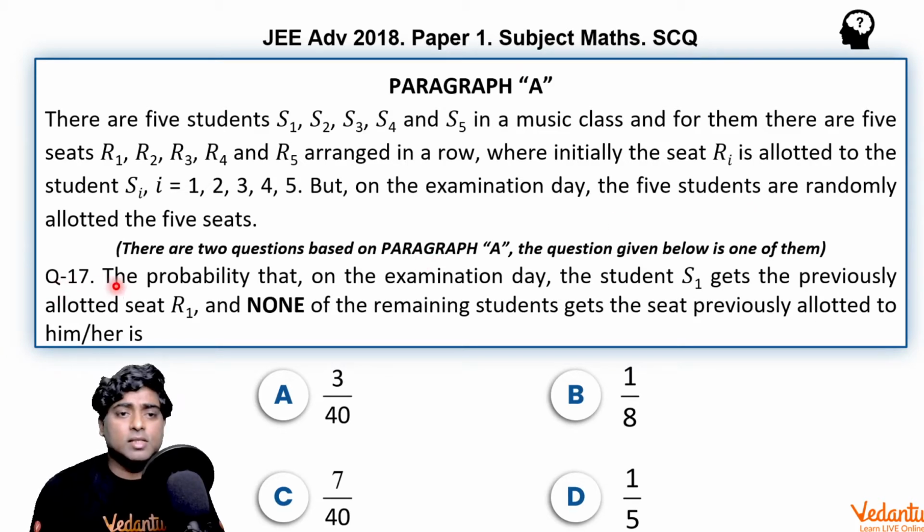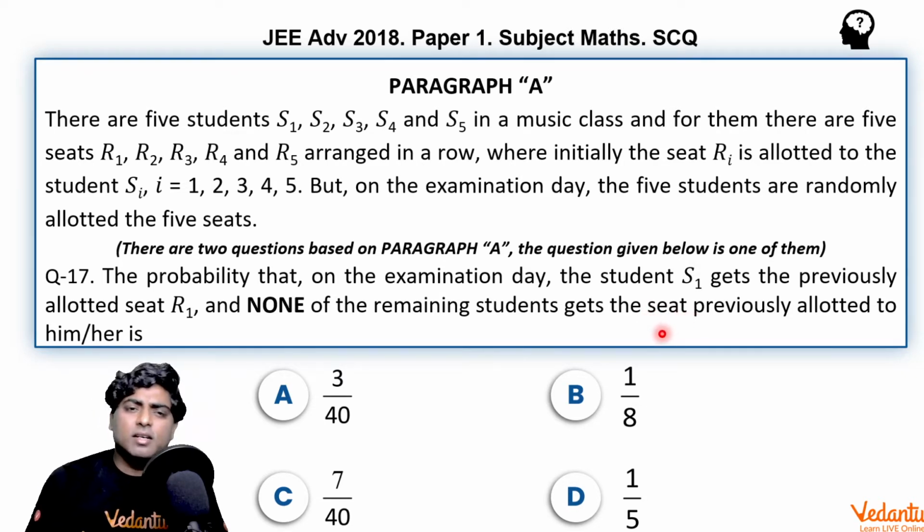Now the first question in this paragraph is the probability that on the examination day the student S1 gets the previously allotted seat R1, means S1 goes to its own place. We have to find the probability of it, and also of this event that none of the remaining students get the seat previously allotted to him or her. Means we have to find the probability that S1 goes to its own place, but none of S2, S3, S4, S5 go to their original seats, respectively R2, R3, R4, R5.